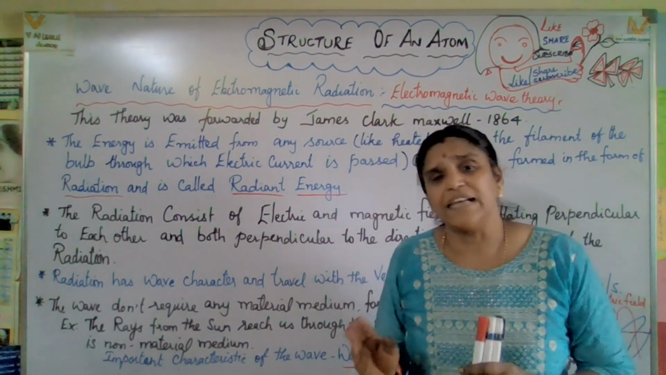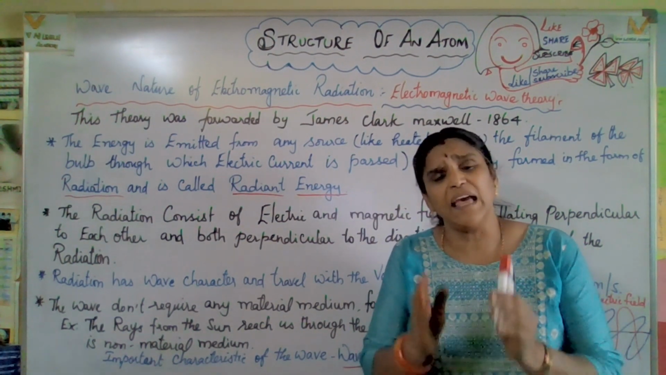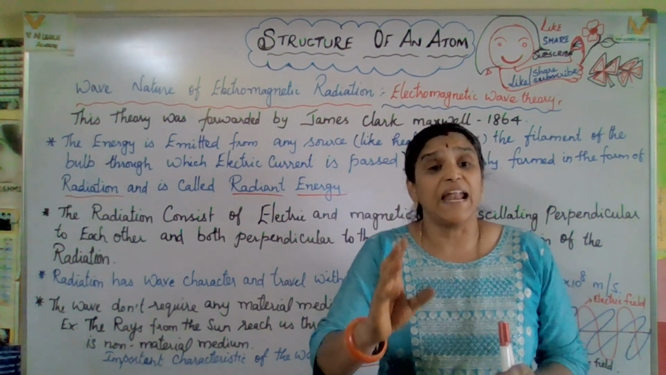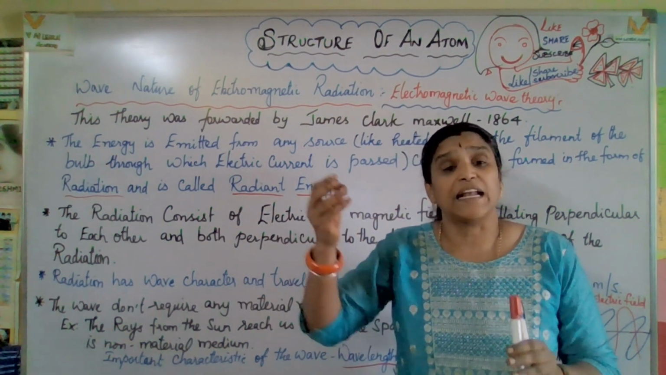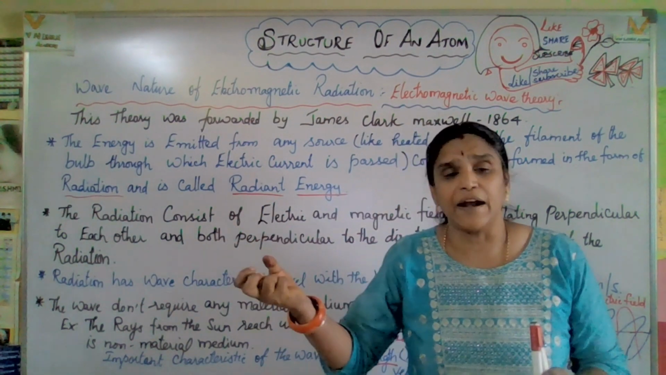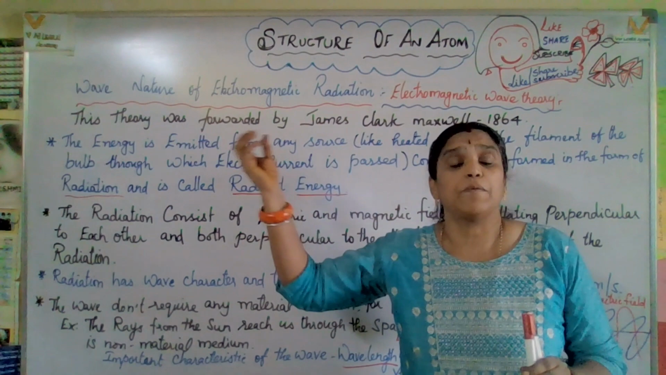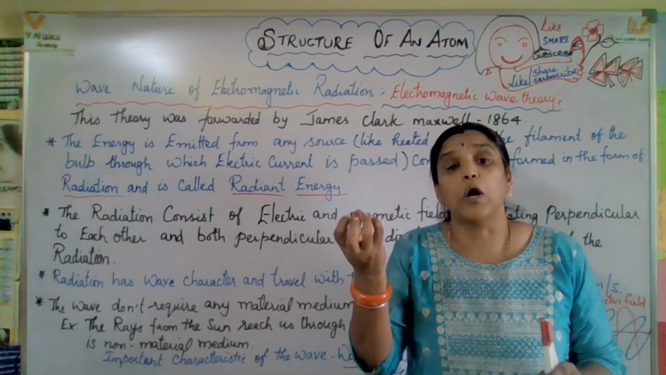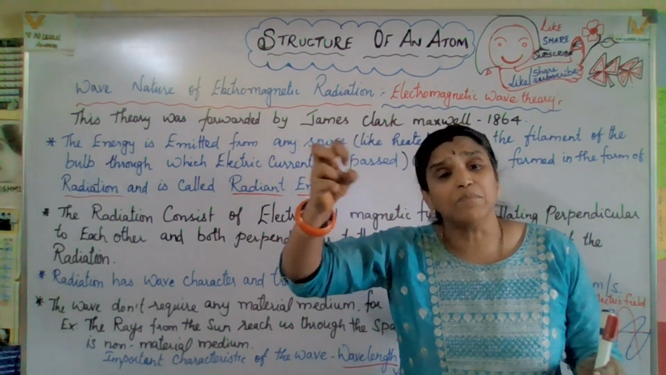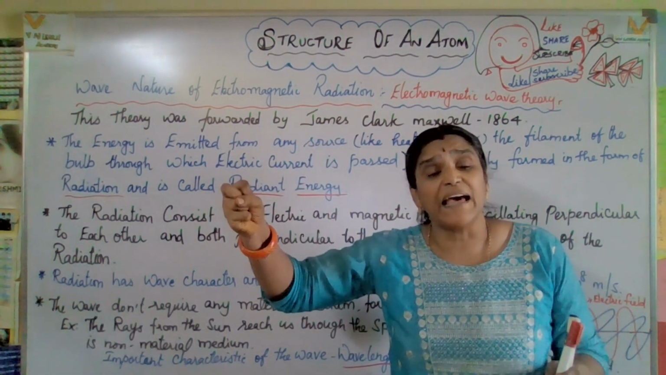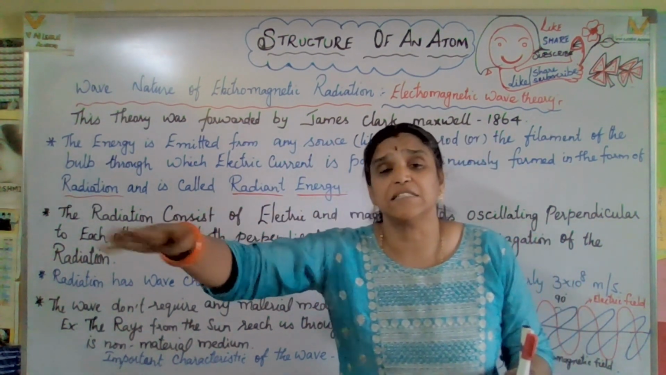Now, what James Clerk Maxwell mentioned, mainly he mentioned about energy. Energy comes from any kind of source. It may come from a red hot iron rod, or from the filament of a bulb, where current makes the electric bulb glow. So that is any kind of radiation, which comes as radiant energy. He mentioned that radiation is nothing but waves.